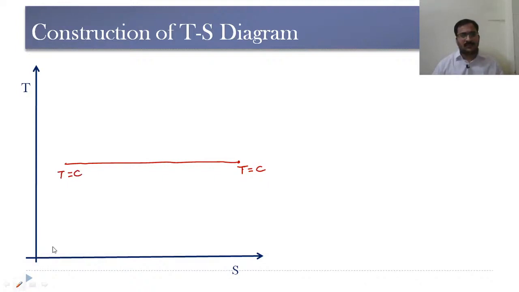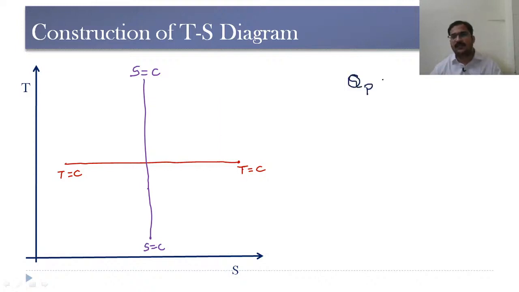When entropy is constant, we will get a vertical line like this. Now, in order to construct constant pressure as well as constant volume line in the TS diagram, we need to assume one particular thing, that is, we need to consider for both the processes heat transferred is same. Heat transferred during constant pressure process is equal to heat transferred during constant volume process.